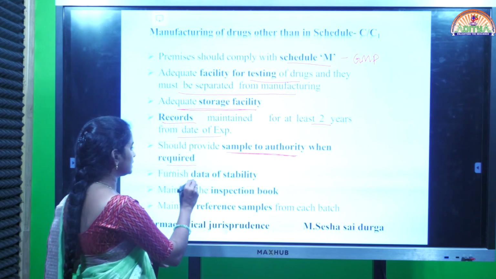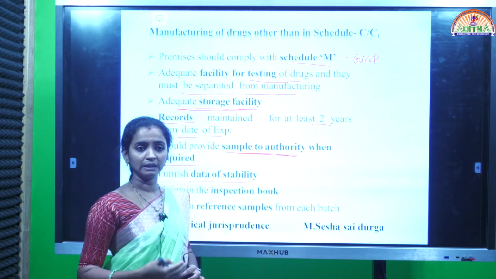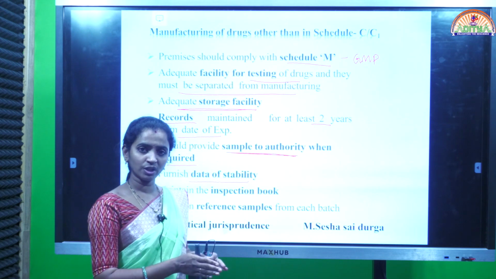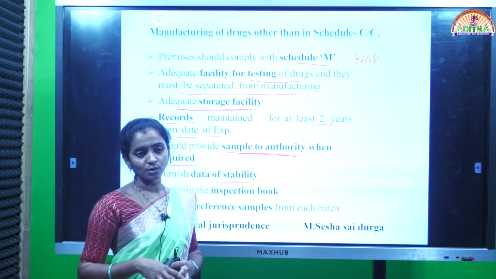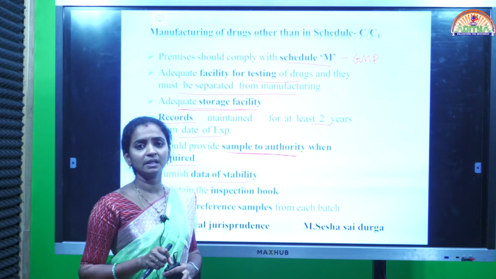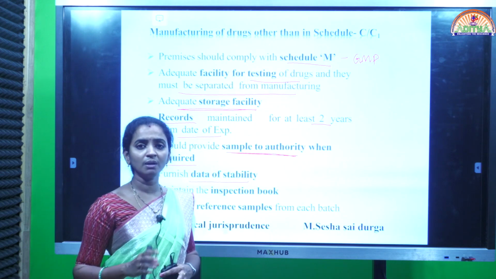And next one, furnish the data of stability. After the manufacturing, the product is not released directly into the market. In between manufacturing and distribution, there will be stability studies. For every dosage form, every product, stability studies will be conducted first, and only after that will the product be released into the market.